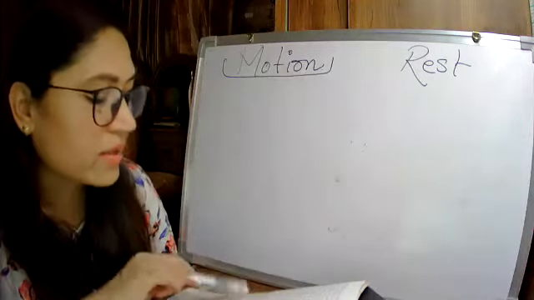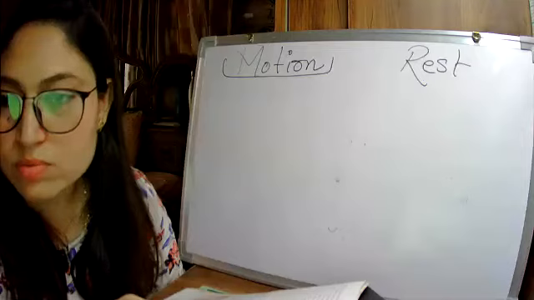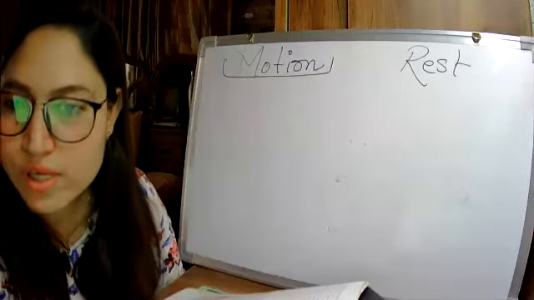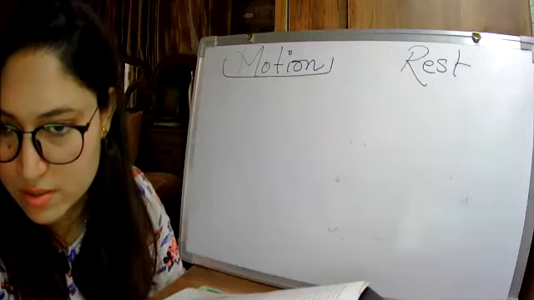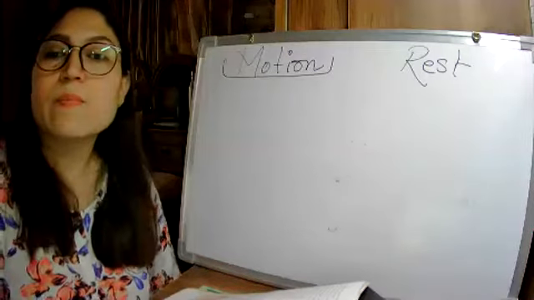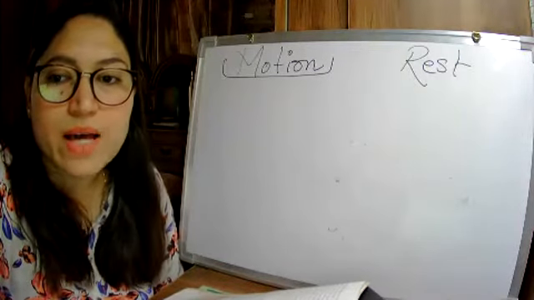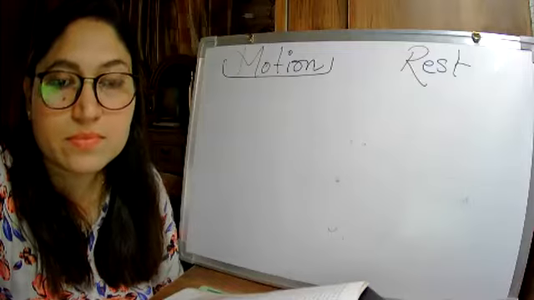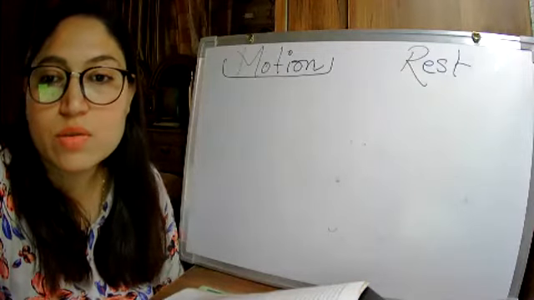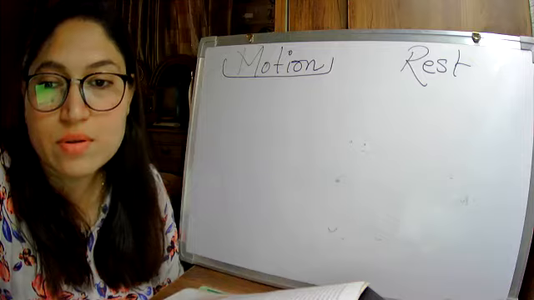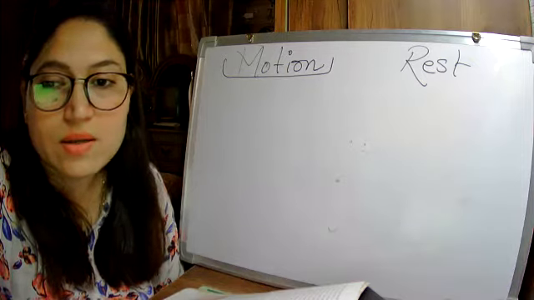Okay, R. Then a mosquito, who always irritates. Who will tell? Nitish. Ma'am, motion. Yes.